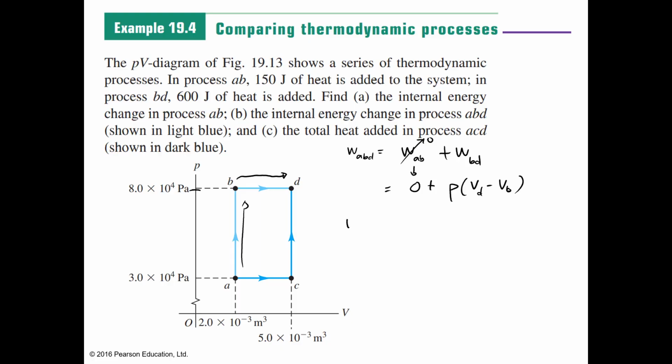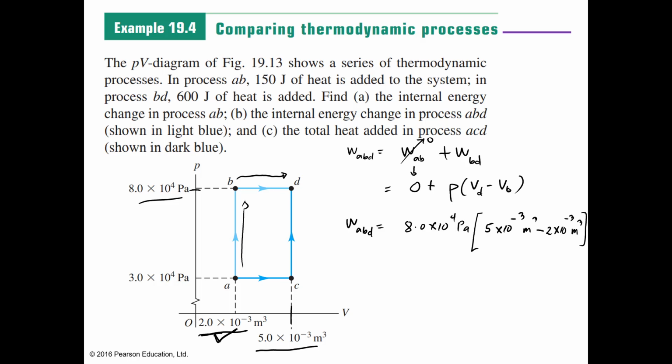Okay? And we know this one. The pressure is 8.0 times 10 to the 4 pascals, multiplied by the volume VD, which is 5 times 10 to the minus 3 meters cubed, minus the volume VB, which is 2 times 10 to the minus 3 meters cubed.